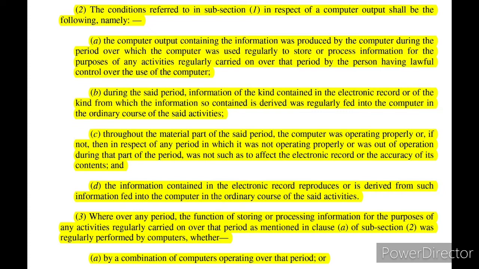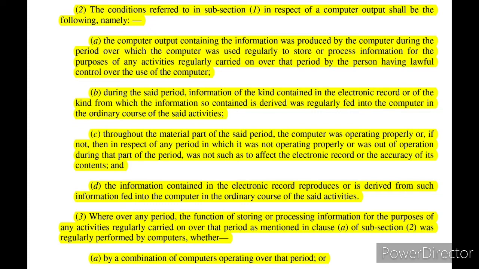So, if the computer was used on a regular basis to store or process information, or for the purposes of activities regularly carried out over a period of time, and during such period such person had lawful control over the use of the computer, then in that case it will be admissible as per subsection 1.